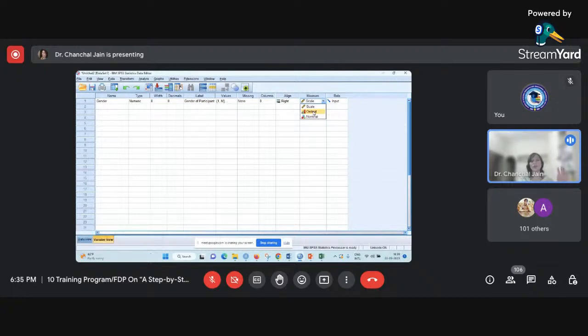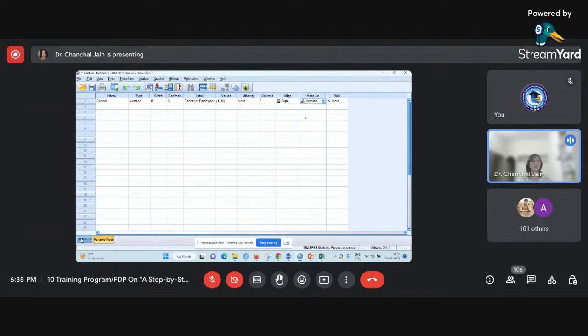If your variable is on the interval scale or on the ratio scale, for both you can select its measurement type as scale. But here we have created a gender variable, and the appropriate scale would be the nominal scale. Now role, this is a suggestion from my side: whatever the default setting of SPSS is, you should go with that only. That is the input. This way we can create a variable.